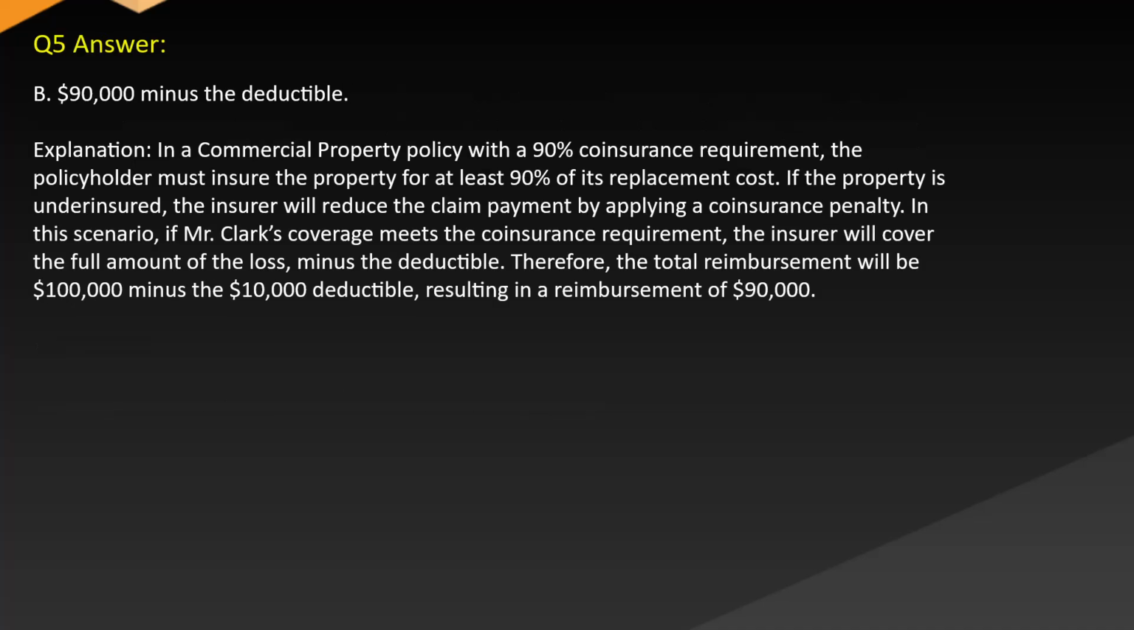Correct answer: B. $90,000 minus the deductible. Explanation: In a commercial property policy with a 90% coinsurance requirement, the policyholder must insure the property for at least 90% of its replacement cost. If the property is underinsured, the insurer will reduce the claim payment by applying a coinsurance penalty. In this scenario, if Mr. Clark's coverage meets the coinsurance requirement, the insurer will cover the full amount of the loss minus the deductible. Therefore, the total reimbursement will be $100,000 minus the $10,000 deductible, resulting in a reimbursement of $90,000.